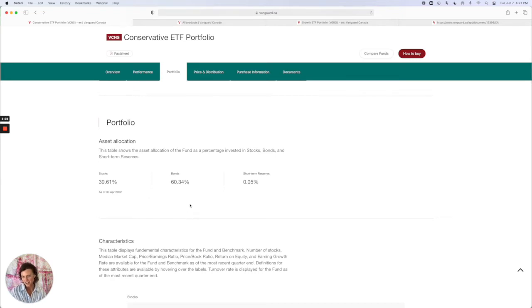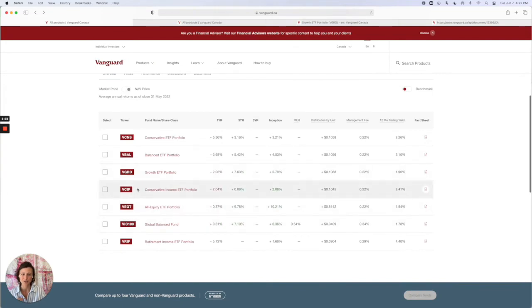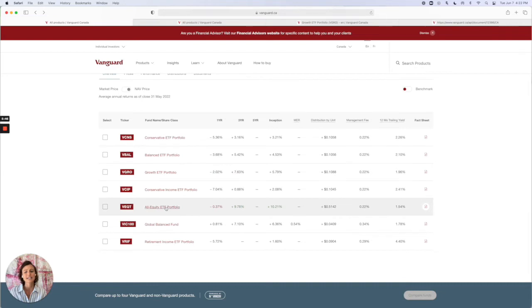All right, that was a quick tangent. So I'm going to go back to the asset allocation portfolios just to show you your options. If you were younger and looking for a higher portfolio of stocks, you might look at the growth ETF or the all equity ETF.